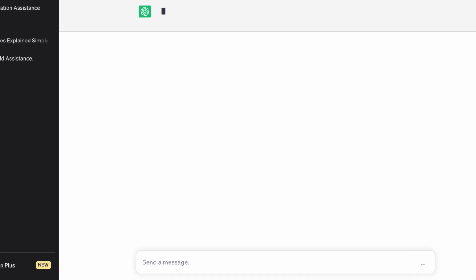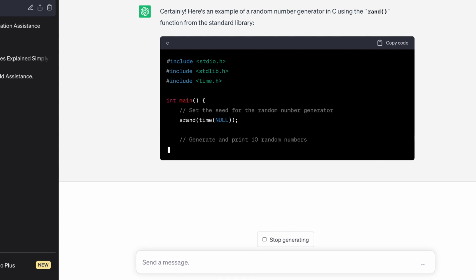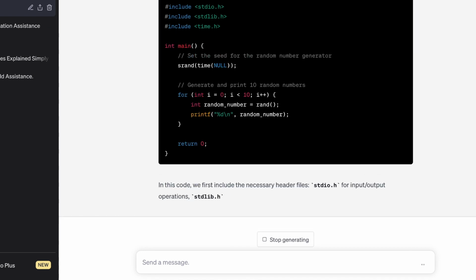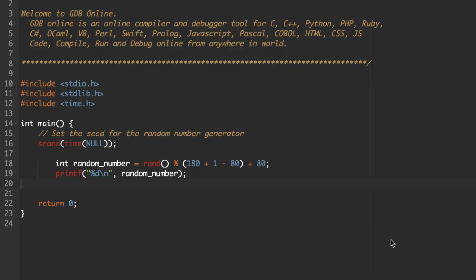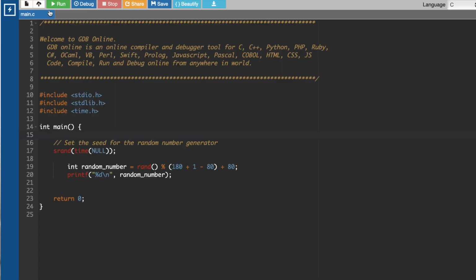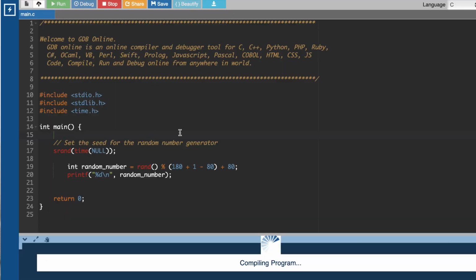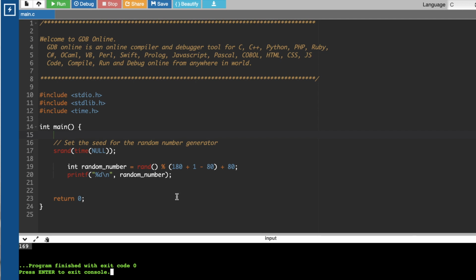That's actually really neat. It gave us the code to print out 10 randomly generated numbers, but we only need one for a tempo, so let me alter this a little bit. So I have the code that it gave me here just with a couple alterations so our random number wouldn't be 8 million. So let's see what our tempo is going to be. We'll just run it. 169 beats per minute. That's a little fast, but it's fine. We can make it work.